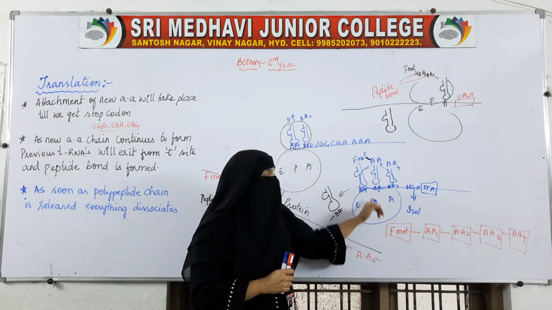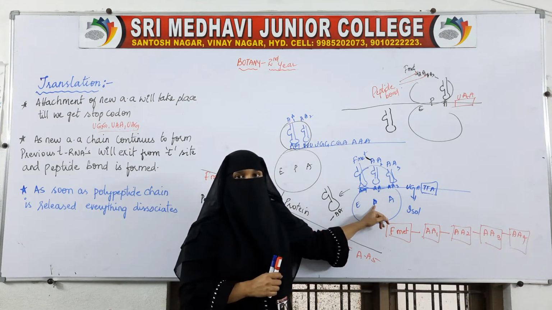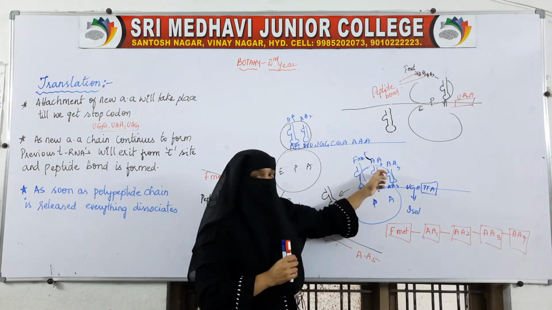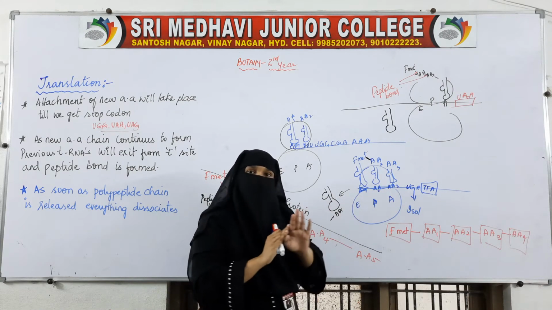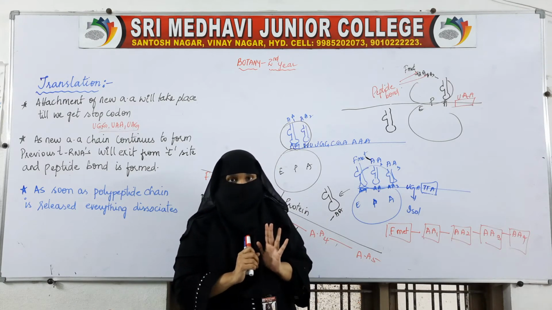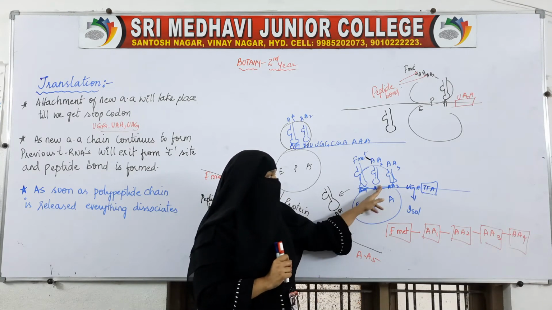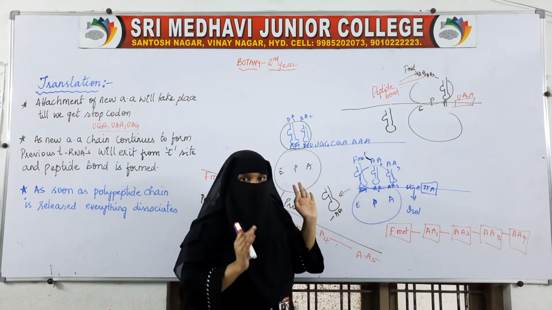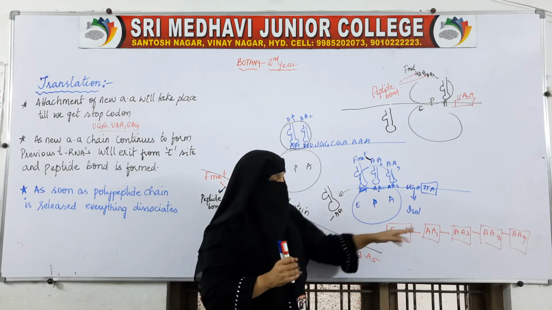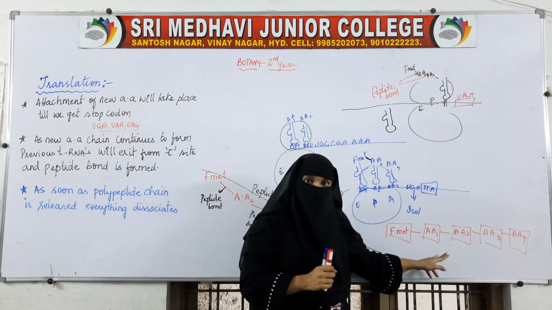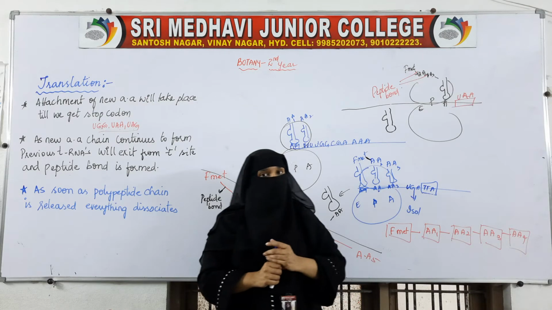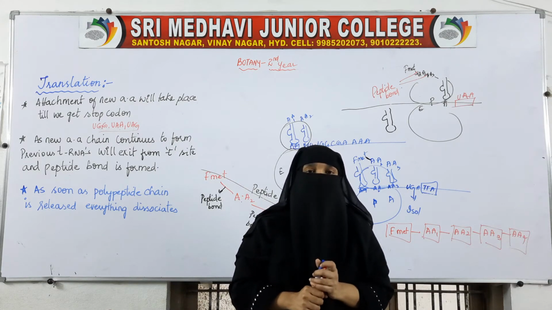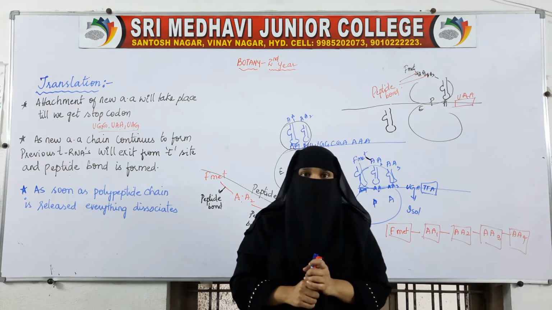Now the ribosomal subunits will dissociate, and this mRNA is also destroyed. So we had this mRNA, it will be destroyed, the ribosomal subunits will dissociate, and then we have this peptide chain, which will be taken to the place where it is required. So this is how proteins will be formed.